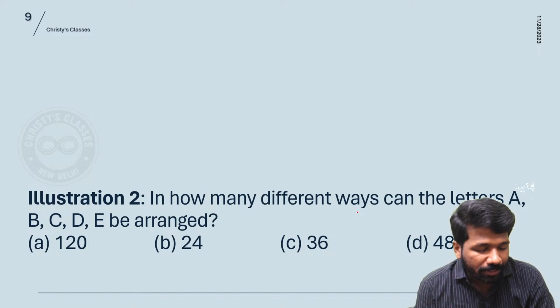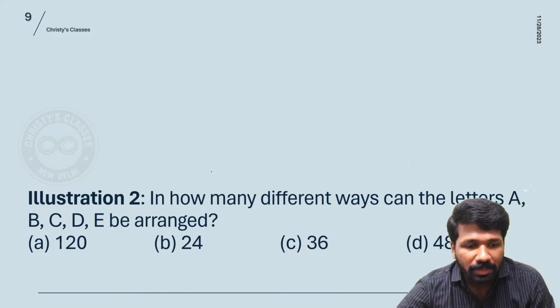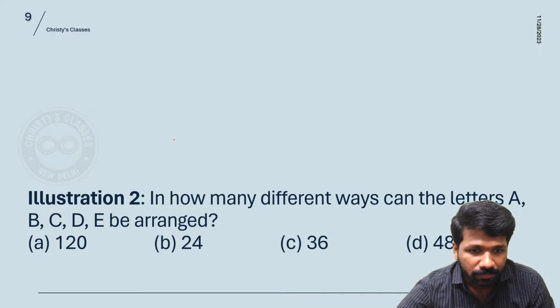Many of you got it right already. Very good. So how many different ways can the letters A, B, C, D, E be rearranged?